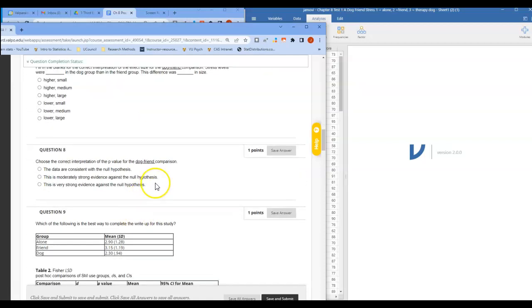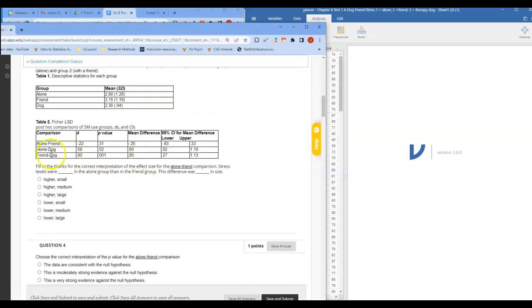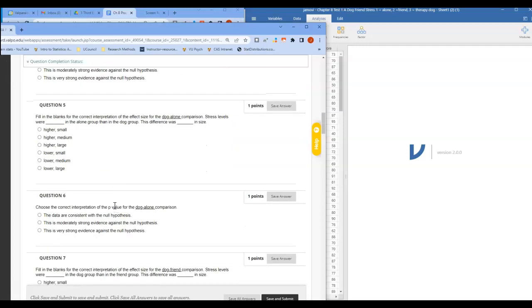All right, going down to number 8, choose the correct interpretation for the dog-friend comparison. If we look at the dog-friend comparison, we have a p-value of 0.001, which is very strong evidence against the null, and the d is 0.8, which is a large d. And we can see the stress levels were higher in the friend group than the dog group. So there were lower stress levels in the dog group than the friend group.